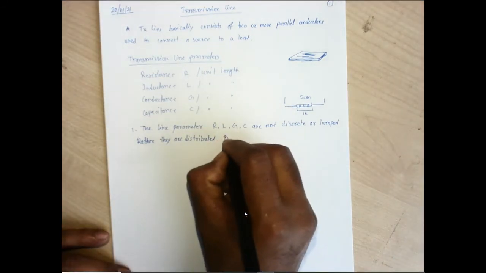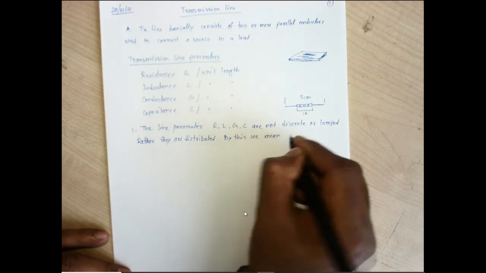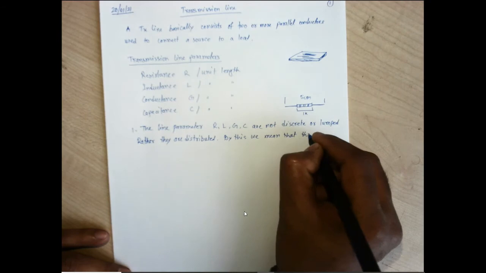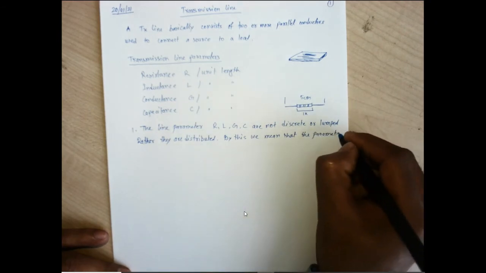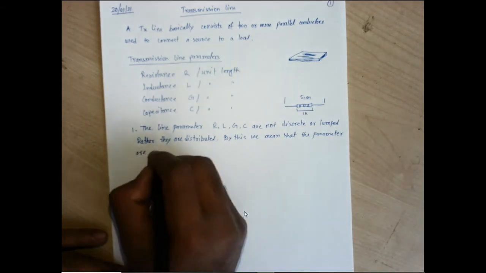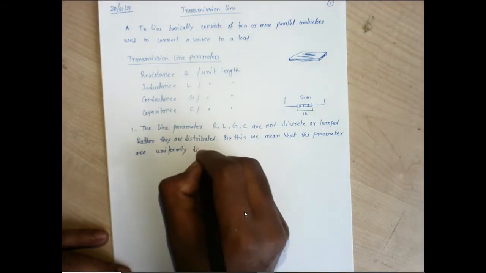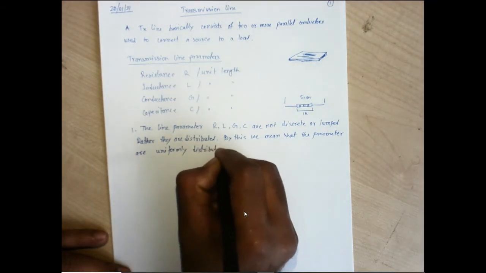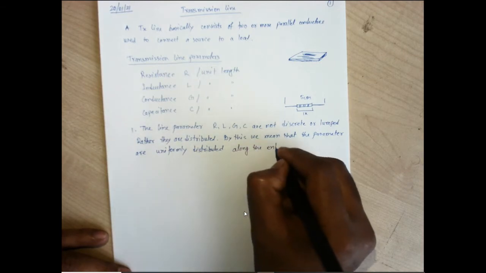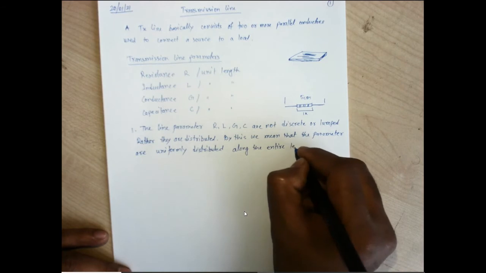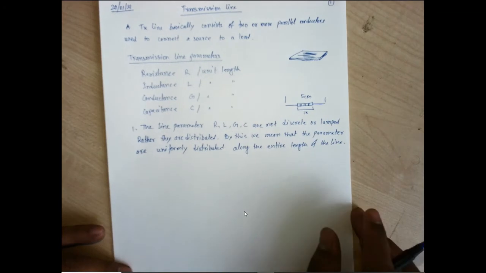By this we mean that the parameters, either R, L, G or C, are uniformly distributed along the entire length of the line.